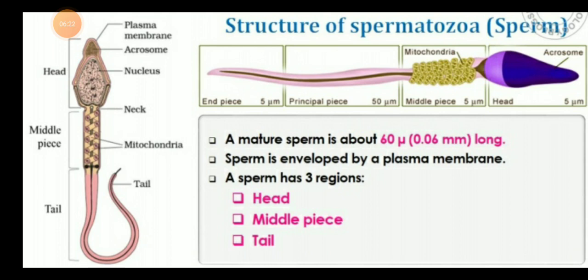Sperms are very small in size, approximately 0.06 millimeter, or 60 microns long.